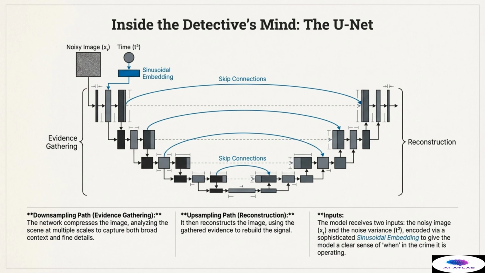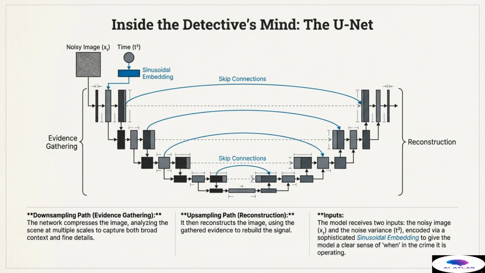What kind of neural network is capable of such meticulous deduction? Inside the detective's mind, we find the UNet. This architecture is perfectly suited for image-to-image tasks like denoising. It takes the shape of a U divided into two primary paths. First, the downsampling path, or the evidence-gathering stage. Here, the network compresses the noisy image, xt, analyzing the scene at multiple scales. This allows it to capture both the broad context of the image and the very fine pixel-level details. This compression process forces the model to focus on the essential features.